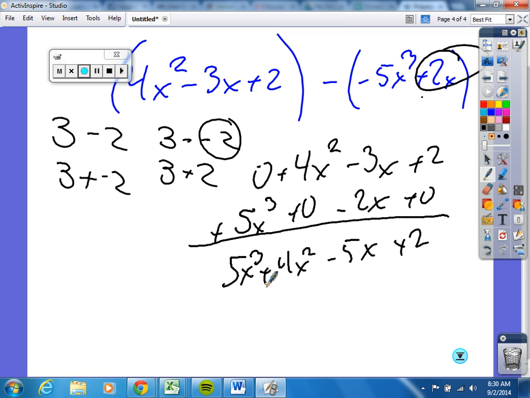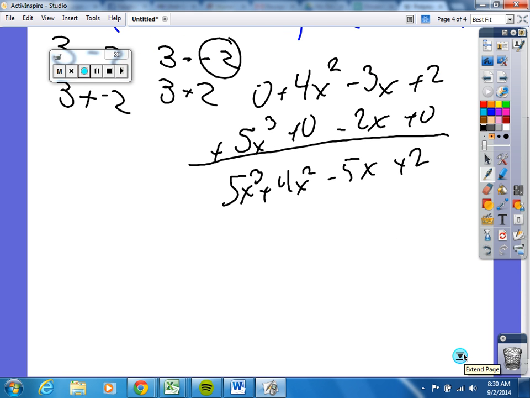Okay, is that in standard form? Is it decreasing in its powers as we go along? Okay. What would be the degree? This would be degree 3, because your highest exponent is x cubed, right?